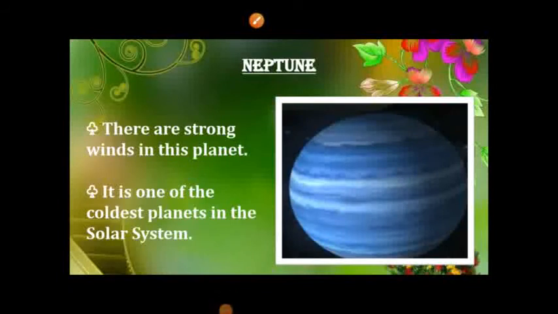Neptune. Neptune is the eighth planet from the Sun. There are strong winds on this planet. It is named after the Roman god of the sea. Neptune has 14 natural satellites, the largest being Triton. Because of its distance from the Sun, Neptune is one of the coldest planets in the solar system.